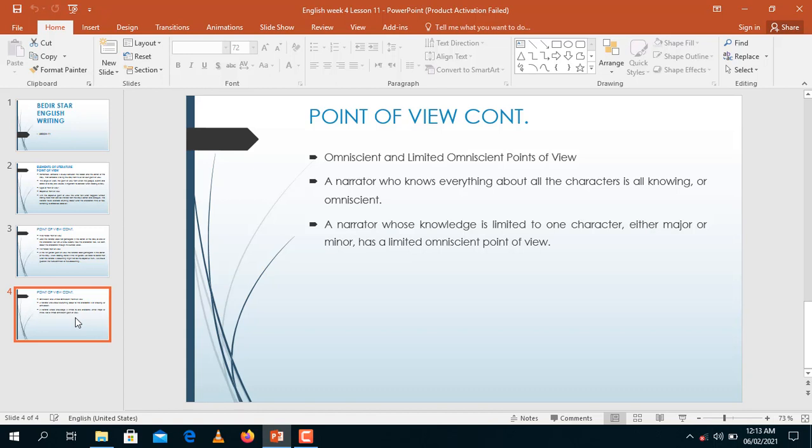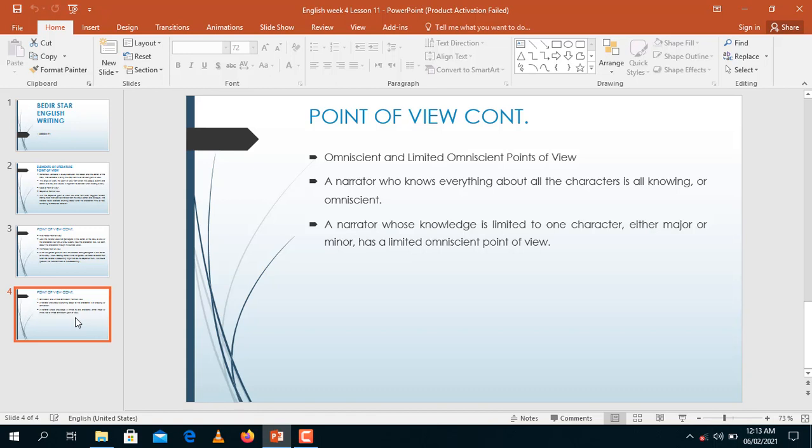So for now, we've looked at the point of view, how a writer decides to write the story. Is it in the first person, whereby the story is about the writer himself, or is it about the third person, where the writer is writing about other people, or is it the second point of view narrative, whereby the writer is just playing an observer role? For today, I think we stop here.